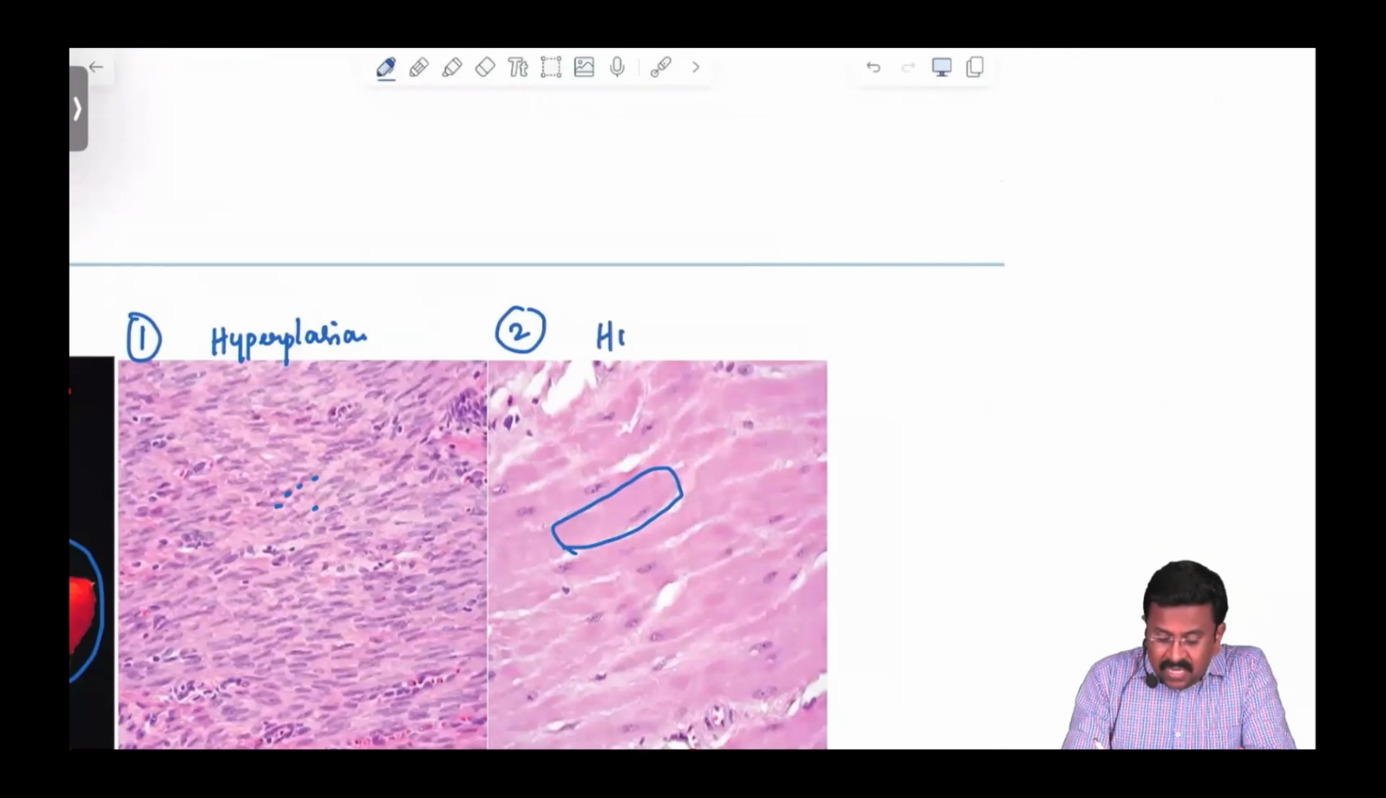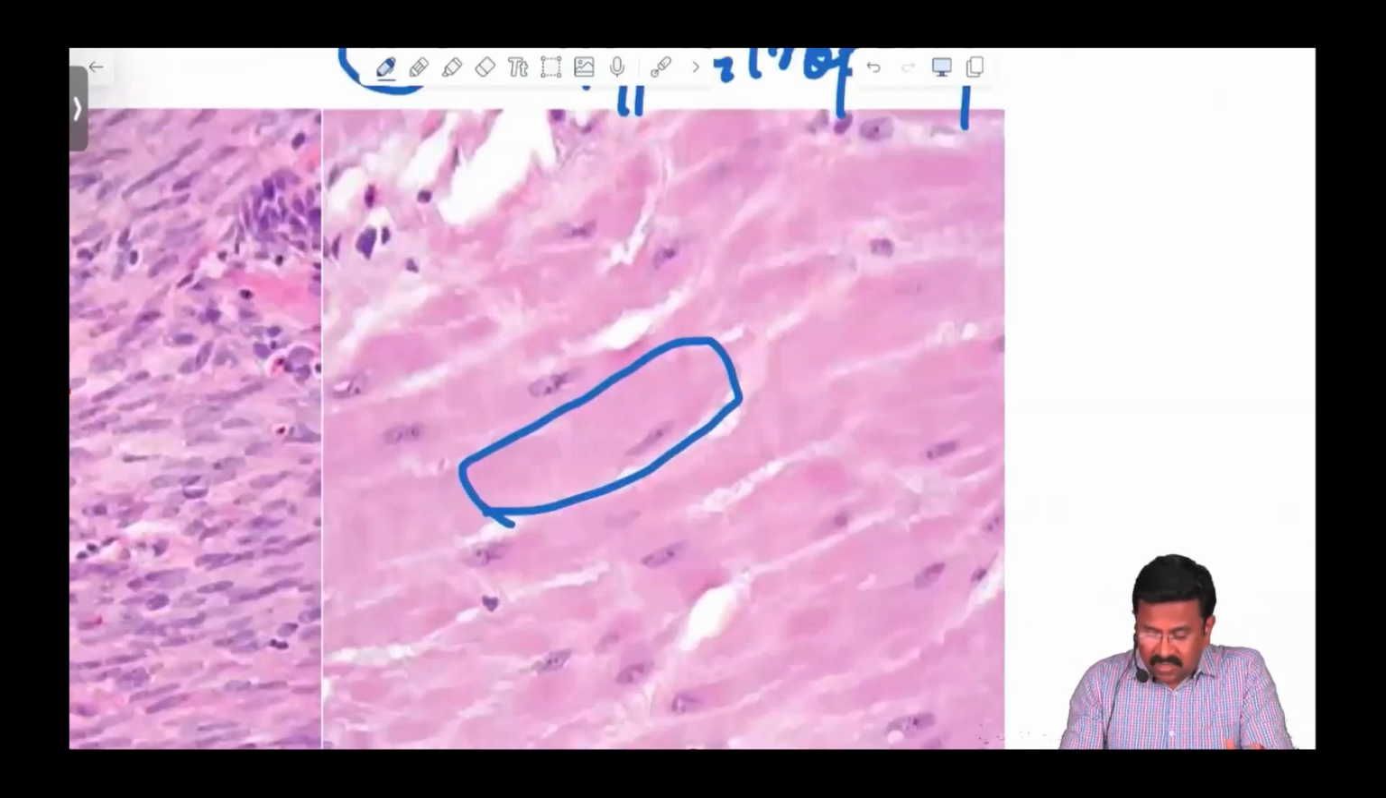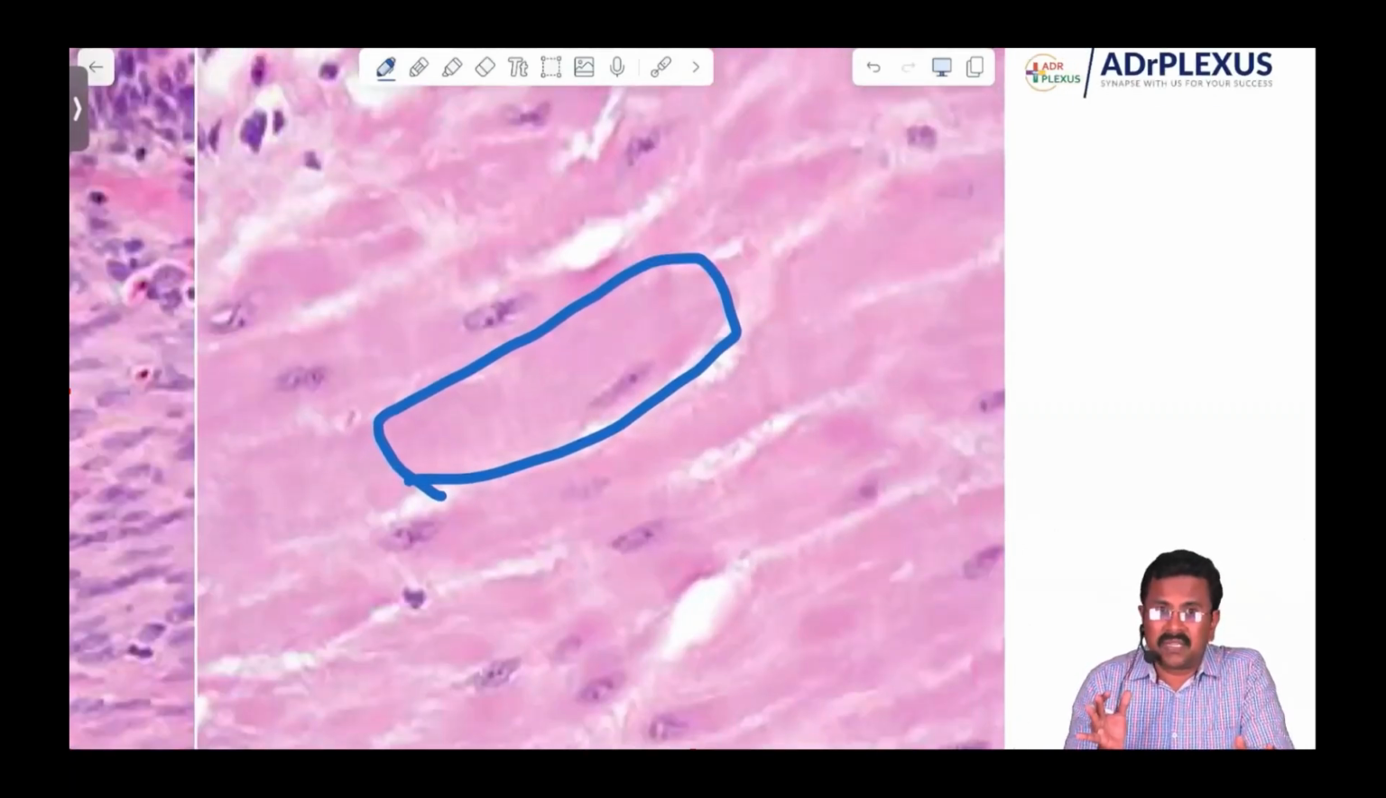Hypertrophy. Remember, the increase in the muscle size is because of the increase in the protein. It is not the nucleus increase, Bharati. The nucleus will be of the same size. Nucleus increase, you mean hyperplasia. Hyperplasia is the increase in the number of the cells, so the nuclei are increased. And you can see here the nucleus is almost remaining the same size, but the cytoplasm is increased, Bharati, because of the protein content.